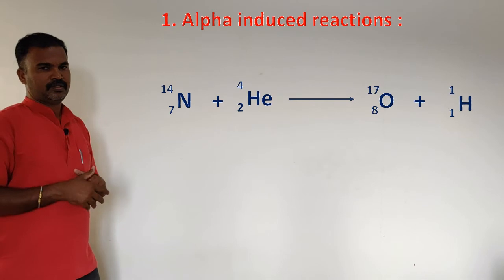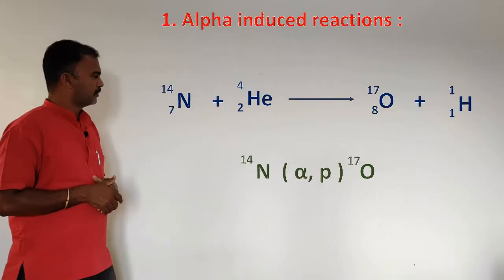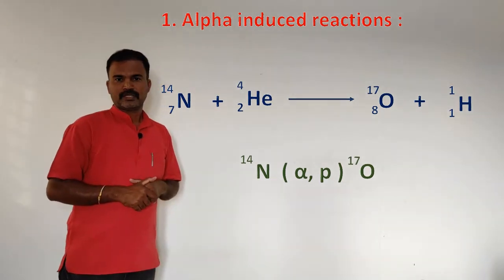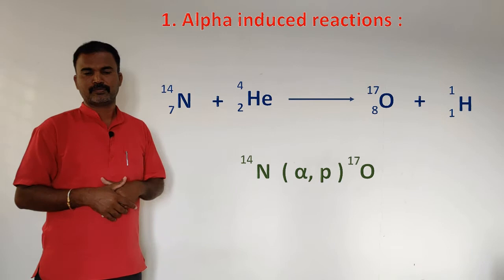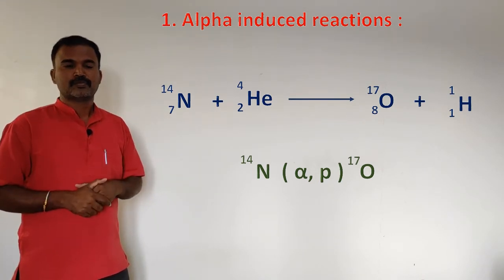This reaction can be written in a condensed way as, first we have to write the target nucleus. Here it is the nitrogen with a mass number 14, and in the bracket we have to write the projectile